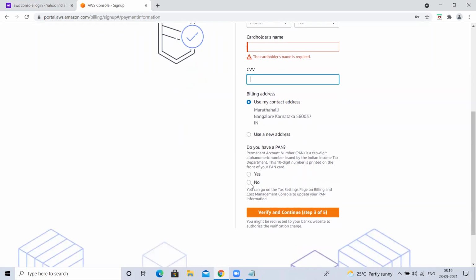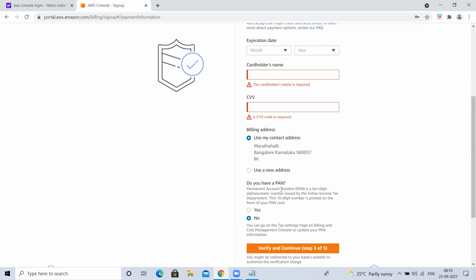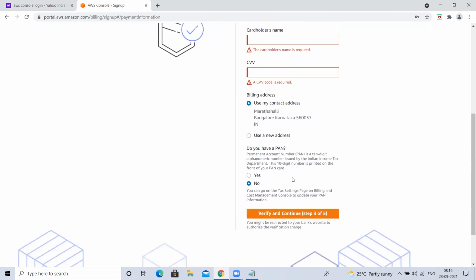Next, do you have a PAN card? You select no, no problem. Either yes or no, you can select. If yes, they'll ask for the PAN card number. So you select no, no problem. Even if you have a PAN card, you can select no, no problem. Okay, let me stop sharing and give the details.